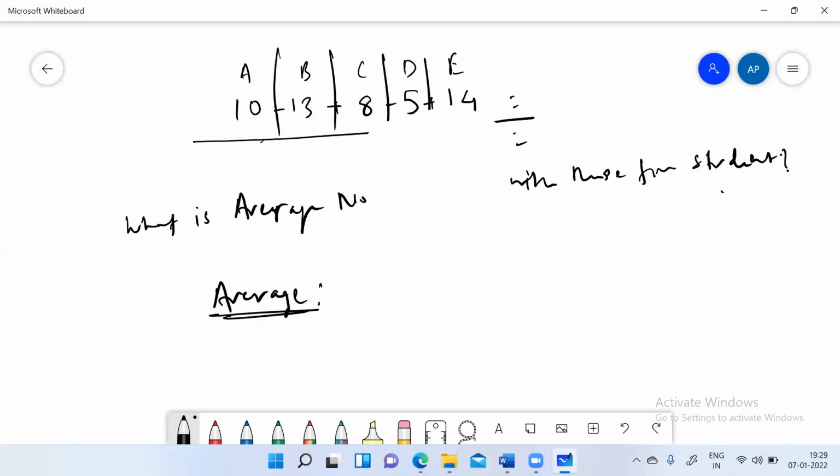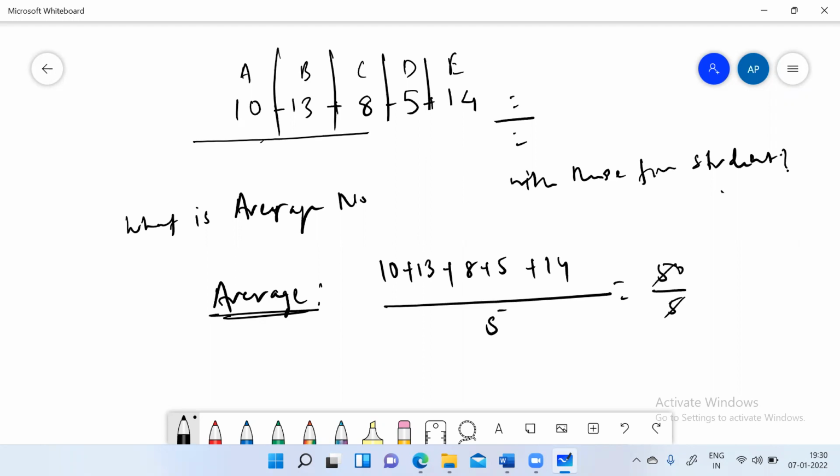So one of the ways to calculate average is we just add all the numbers, like 10 plus 13 plus 8 plus 5 plus 14, and redistribute it among all the 5 students again. So divided by 5. So this is how you get 50 divided by 5, which is 10. So the redistribution of the numbers will become 10 to each.